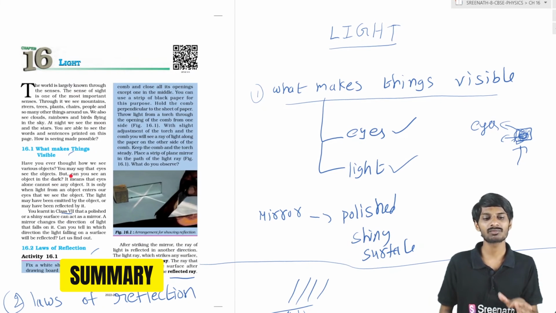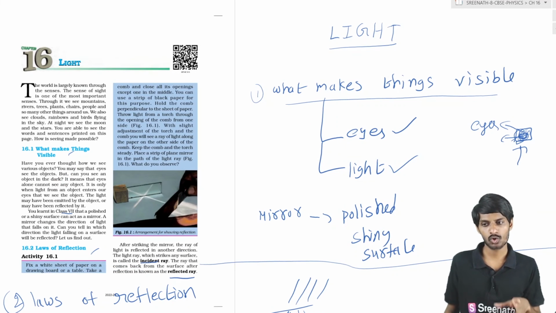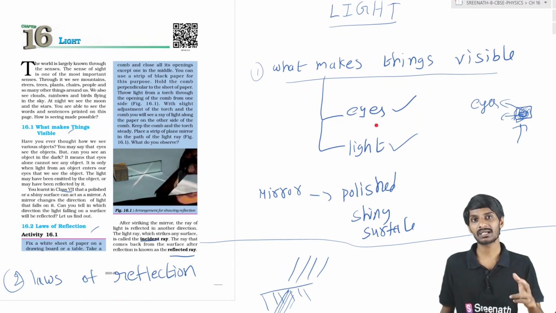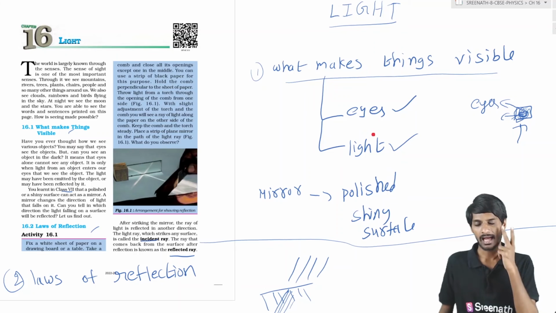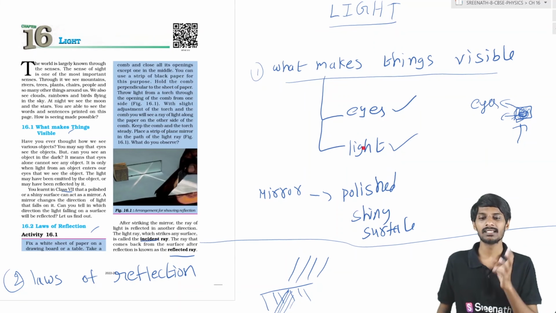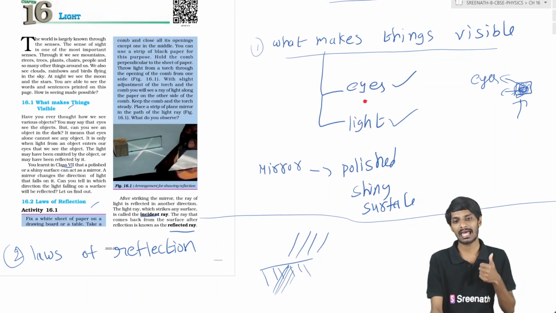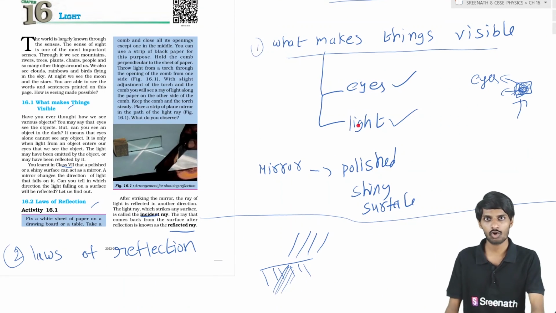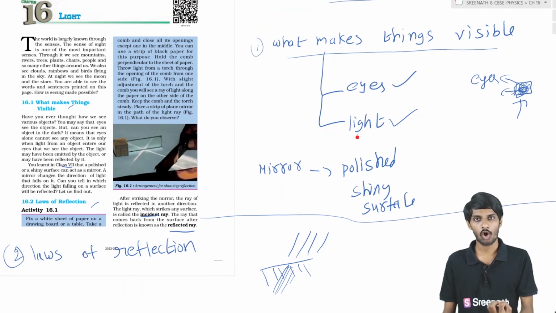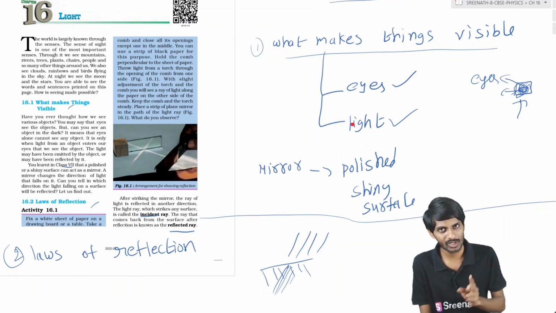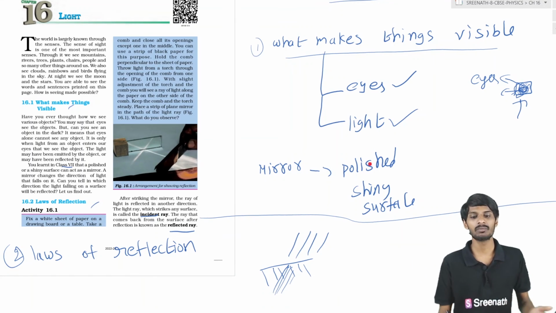So basically, what makes things visible, students? Through the eye we can see things, but even if you have eyes, if there is no light, we can't see things. Whenever light falls on objects and light from the objects enters into your eyes, then only you can see. If there is no light, there will be no vision. If there are no eyes, there will be no vision. These are the two important things; then only things will be visible, students.